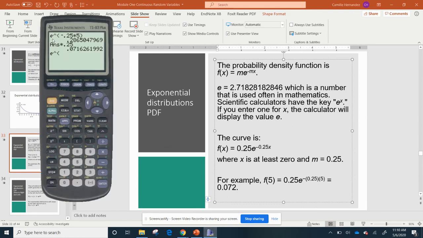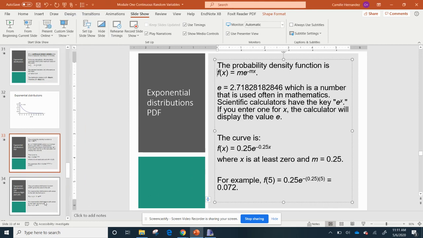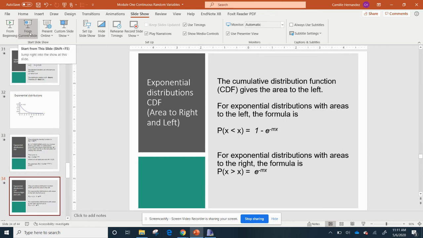I put it in my calculator so you can see it. I'm going to do it in steps. I did the e part first, the negative 0.25 times 5, and I got that number. Then I multiplied it by the 0.25 to get the correct answer. Do it in steps. If you do it as one thing, you're probably going to get the wrong answer. So again, I do the e part first, and then I multiply it by the m. It just made it easier for me to solve it. Okay, so that was PDF.